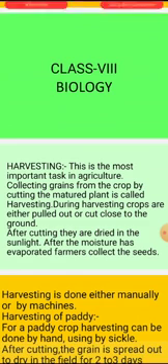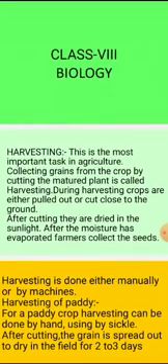Dear students, previously we discussed agricultural practices: preparation of soil, sowing of seeds, adding manures and pesticides, irrigation, and the weeding process. Today we will discuss the harvesting process.